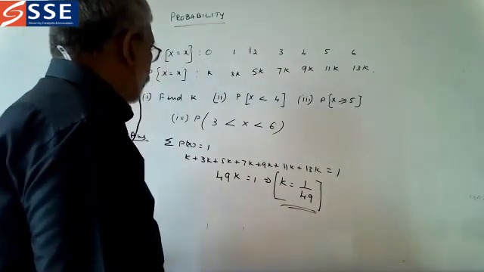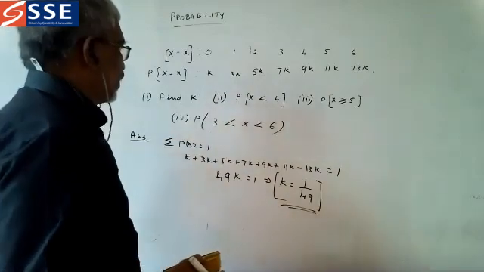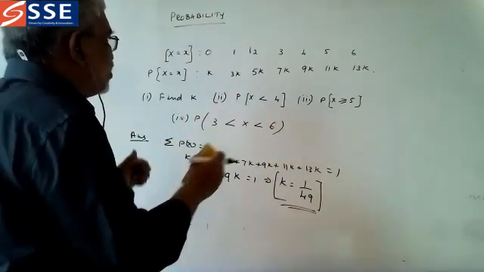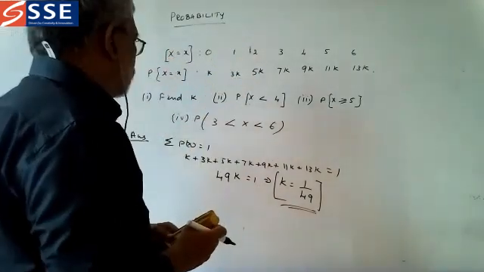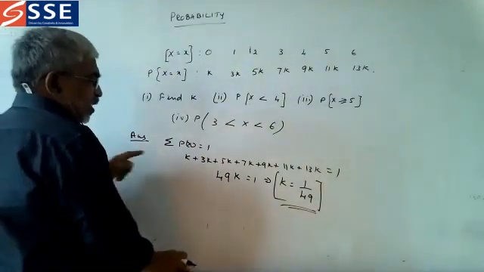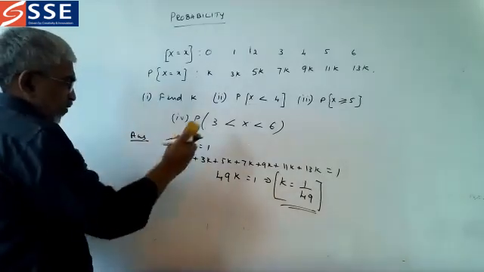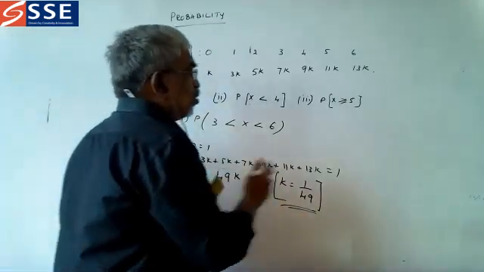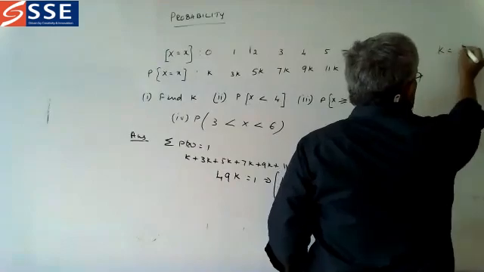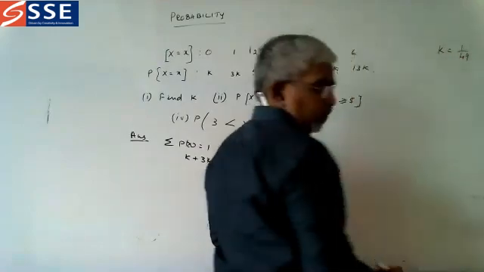So now let us go for the next problem, P of X. Before that, we have to change this probability function. Because we got K, we can change this now. After that, we will go for this problem. Now K is equal to 1 by 49. So this is the answer.